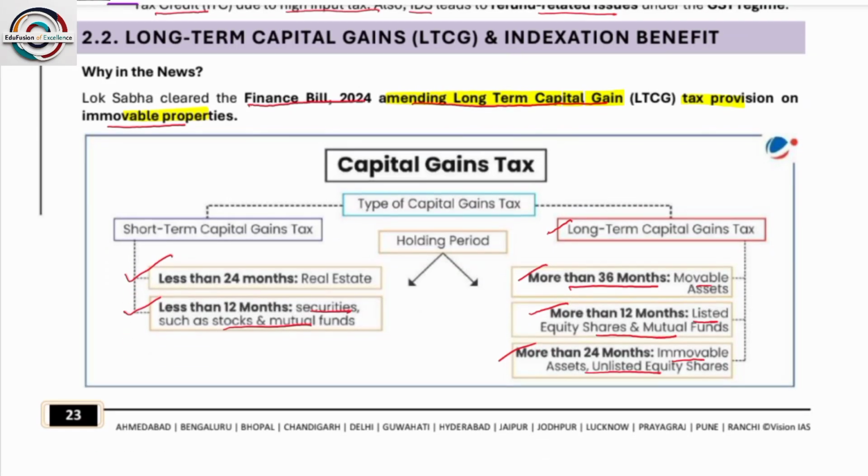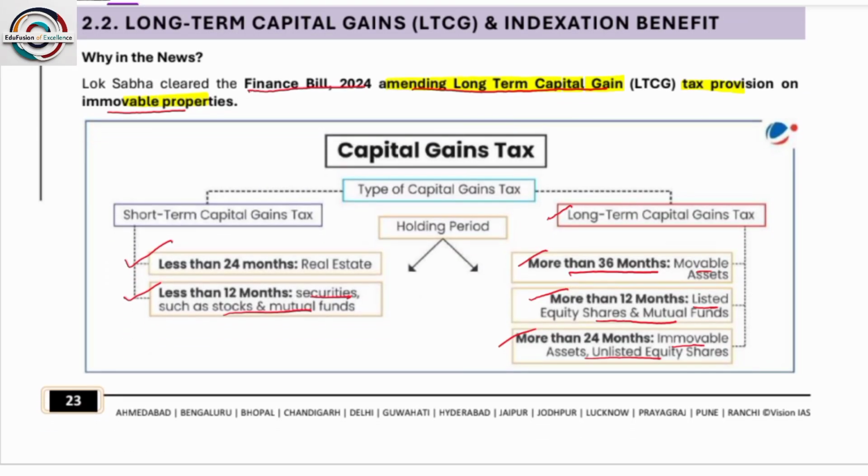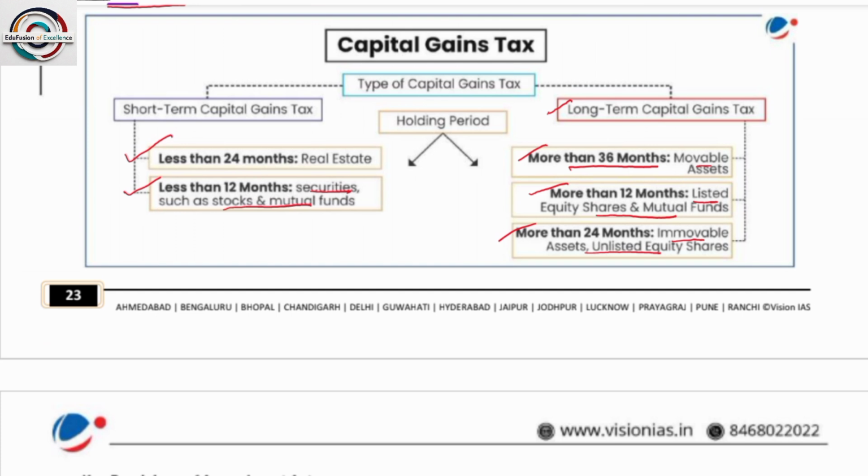So next, long-term capital gains and indexation benefits. What is long-term capital gains? Lok Sabha cleared the finance bill amending long-term capital gains tax provisions on immovable properties. So what is capital gain tax? The types of capital gain tax are short-term capital gain tax and long-term capital gain tax. So this short-term and long-term basically depends on the holding period: for how much time we hold.